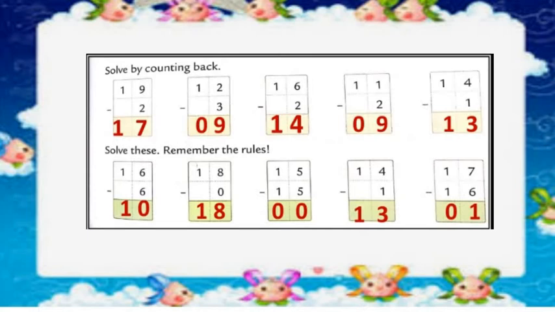So 18 minus 0 is equal to 18. 15 minus 15, we get 0. 14 minus 1, we get 13. 17 minus 16, we get 1.